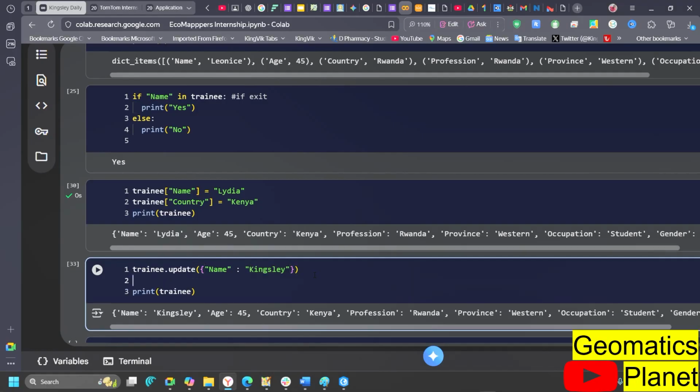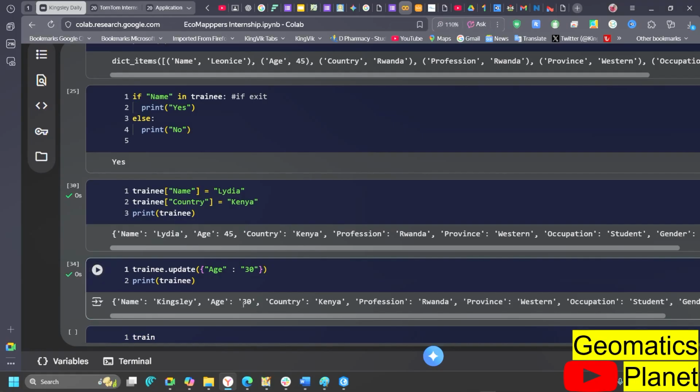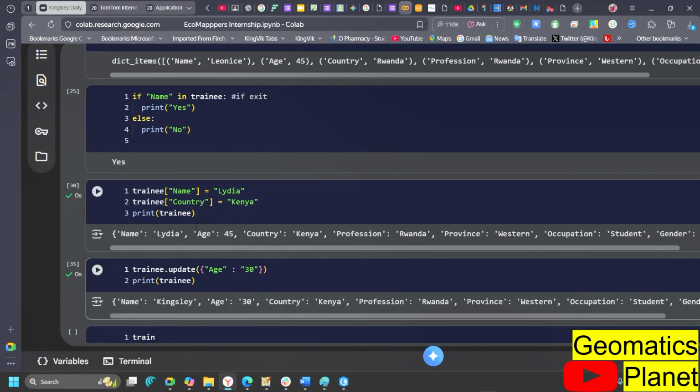But assuming also I want to replace the age, I can do the same thing here by calling the age. So in this pattern, instead of calling name, I'm going to call age, and I will say I want to replace it with 30. Now, if the key is correct, it is going to replace. You can see here that this has been modified to 30, and this has been modified to Kingsley as well, because I have replaced it before, so it's already in the memory. So what it knows now is Kingsley and 30, country Kenya, profession Rwanda, the same thing instead of what we have earlier. So this is a way you can update or change things in a dictionary.